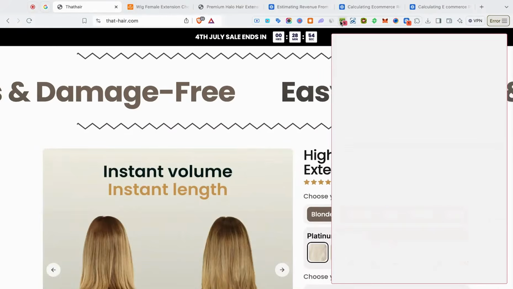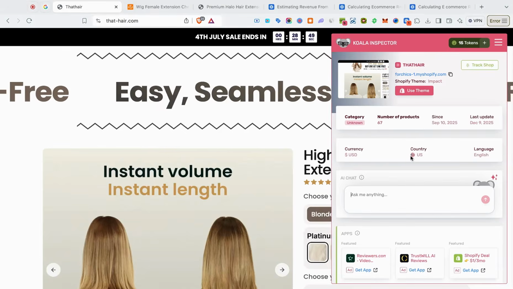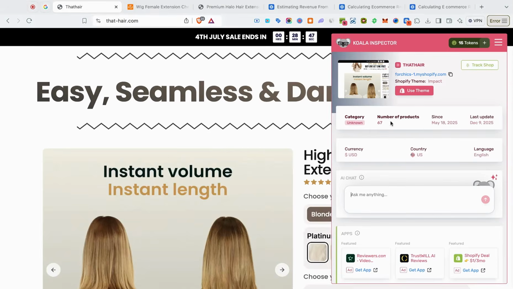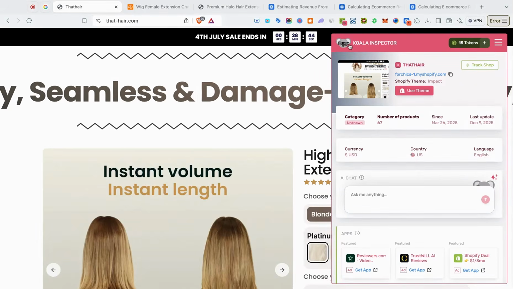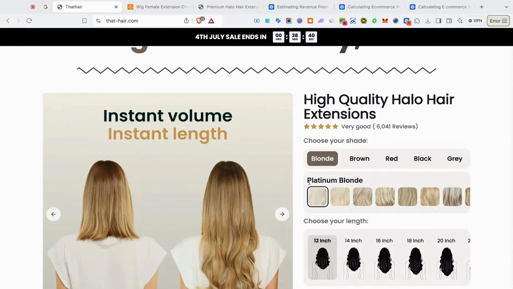If we come over here to Quality Inspector, we can see these guys are using the Impact theme. They have 67 products and they're in the United States. When you see 67 products here, that means SKUs as well. So these guys are really just a one product store and they just have multiple SKUs, different colors for different types of hair sets.